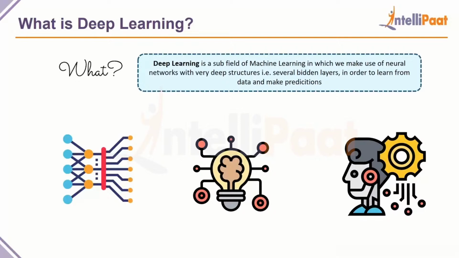So we can combine the data and the processing speed, and produce a model that can produce the output. Now, these deep learning models are called deep learning mainly because of the deeply nested hidden layers. That's the entire point of calling it deep learning, because we have a neural network with a very deep structure, that is, several or a lot of hidden layers, a lot more than the ones that we use.